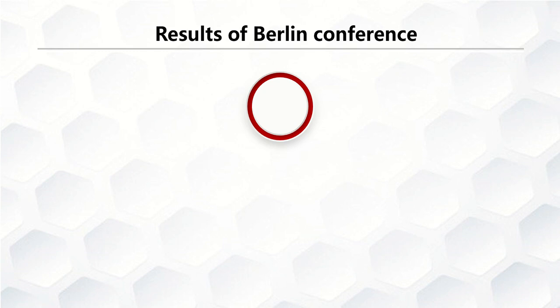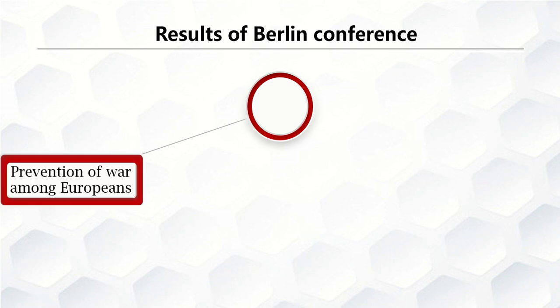Results of the Berlin Conference. What happened after the Berlin Conference? They agreed and they started to implement their agreement. Among the results of the Berlin Conference was the prevention of war among European nations. The Berlin Conference succeeded in preventing war that might have happened among European powers over the scramble for Africa. That conference went peacefully. Every European got what he wanted, and it went in a smooth way. That way it avoided collision.